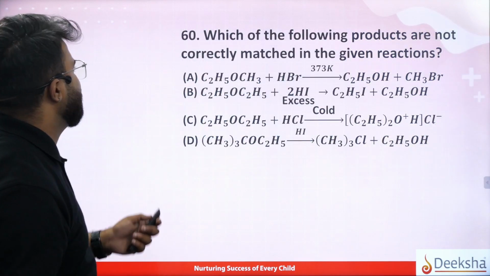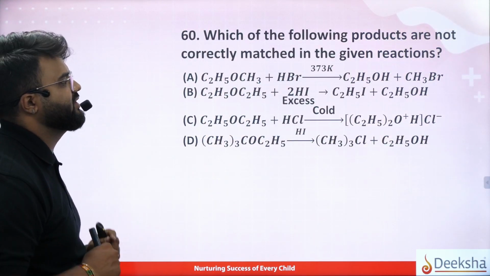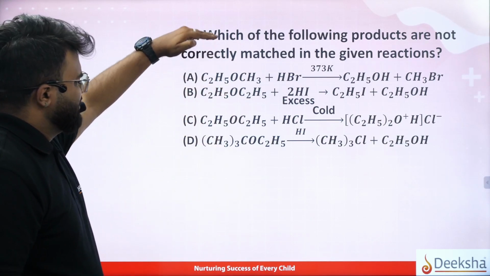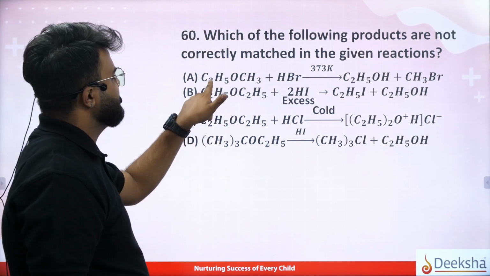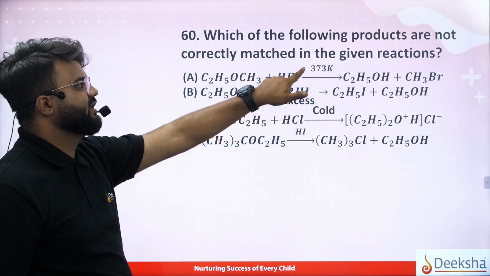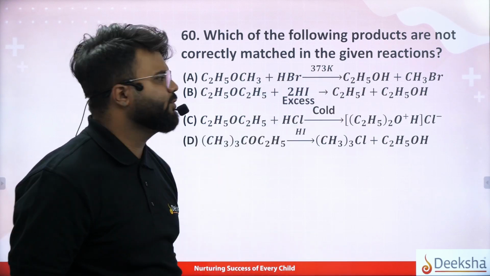Okay, coming back to question number 60, the following products are not correctly matched with the given reaction. Simple guys, these are all ether reactions. So it is ethyl methyl ether. When reacted with hydrogen bromide at 373 Kelvin, it forms ethanol. That is proper.